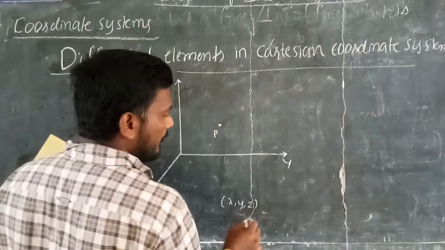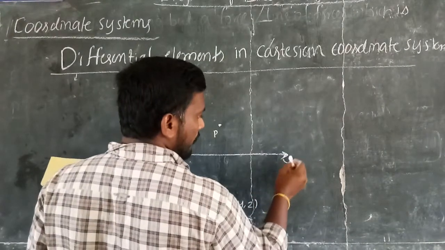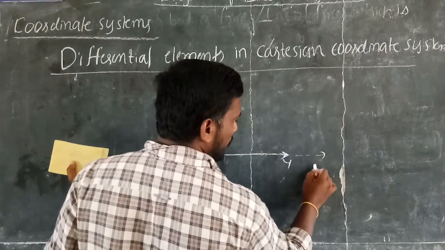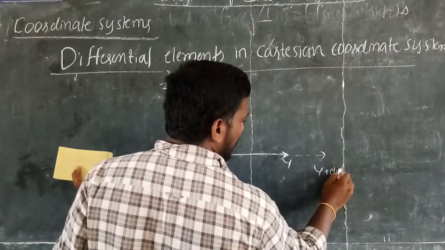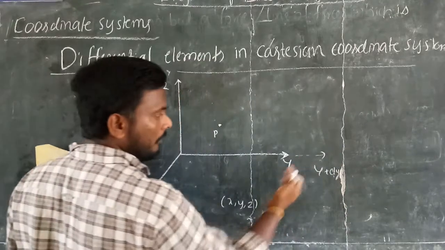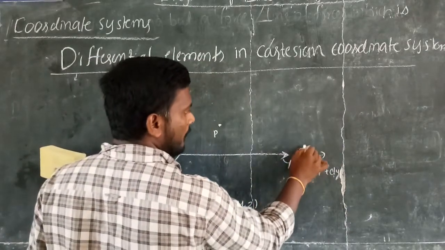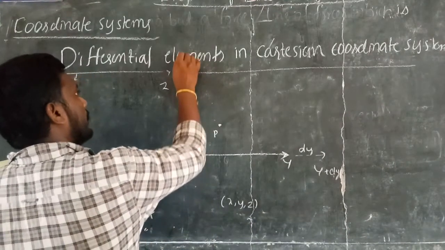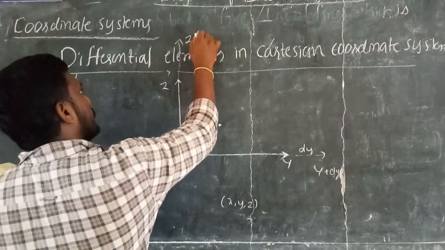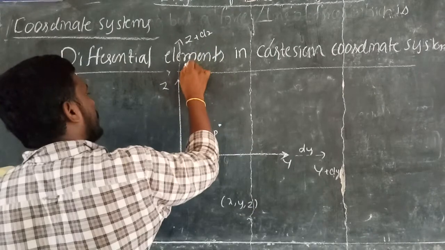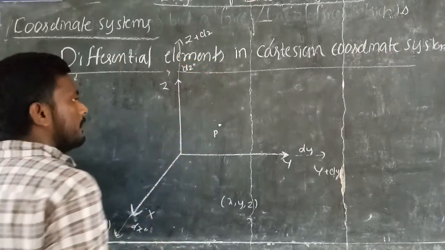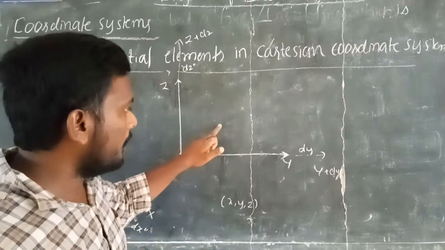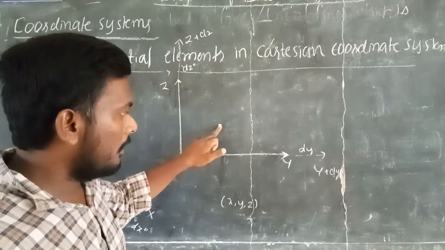Similarly, increase the length of the y-axis from y to y plus dy. That means how much amount of length I increase on the y-axis is dy. Similarly, the z-axis from z to z plus dz. That means the amount of length increased here is dz. Okay. Now you tell me. So initially the point P is where it is having x